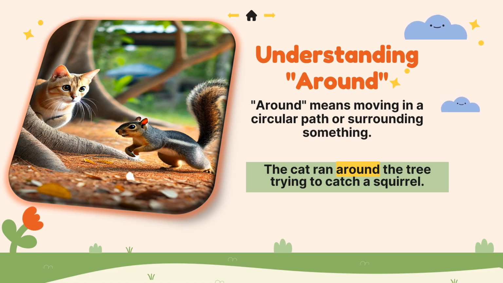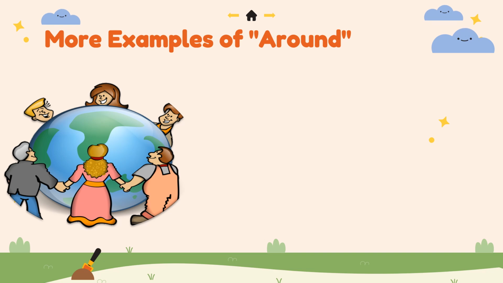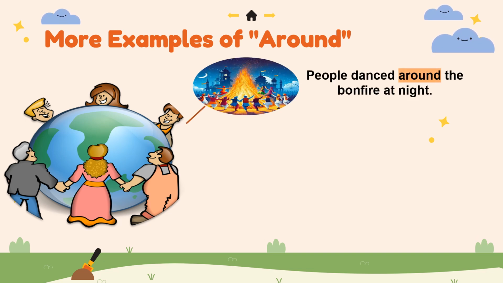Clear? Here are some more examples of around for my little kids. So first one is people danced around the bonfire at night. Instead of going in a straight line, people are dancing in a circular way around the bonfire. They are not moving in a line but in a circular way.